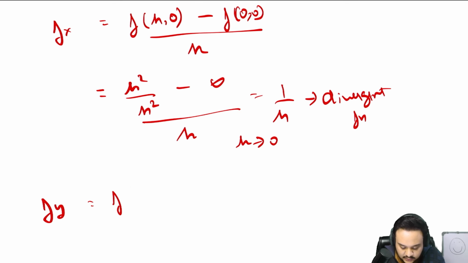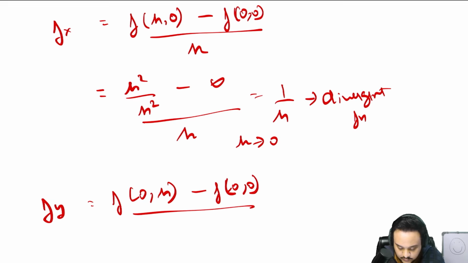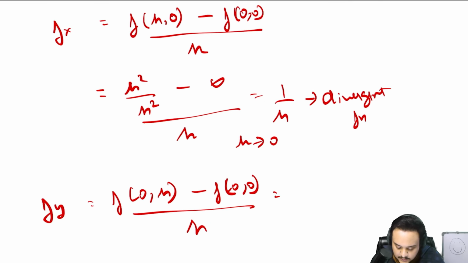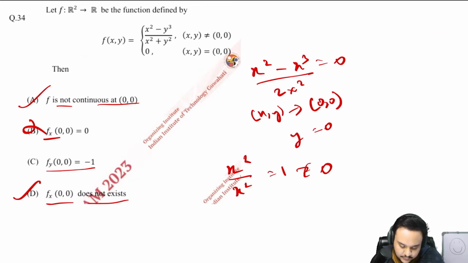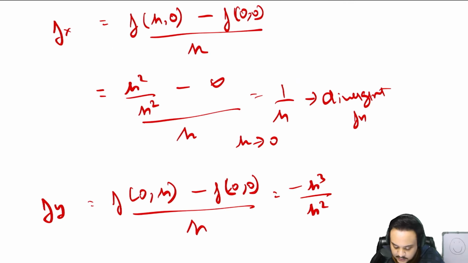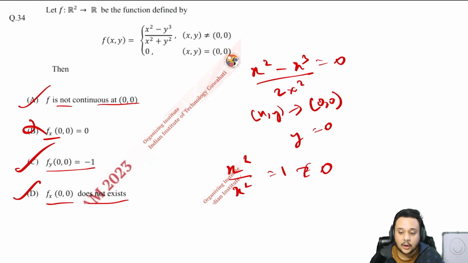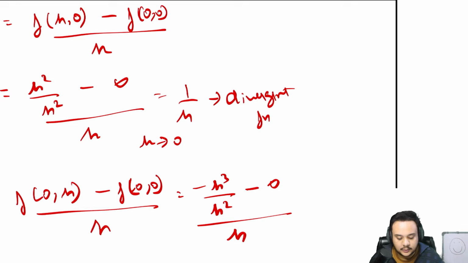So just use the formula again. It will be minus h cube upon h square, upon minus 0 upon h. I'll take this to a new page again, not enough space. So this is minus h upon h, which is indeed minus 1. So yes, this one is correct. So your right options are A, C and D. Let us move on.